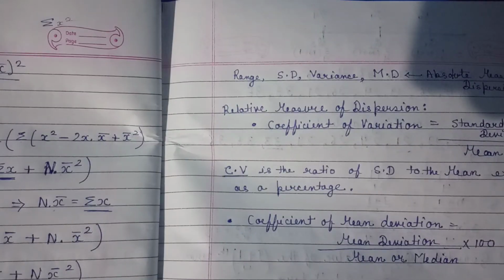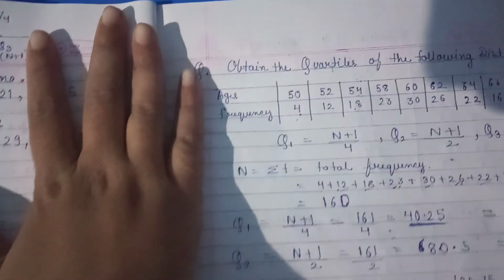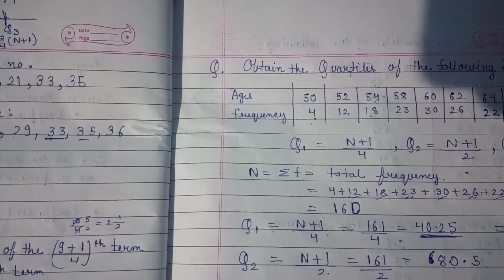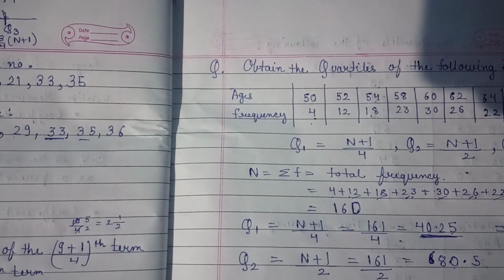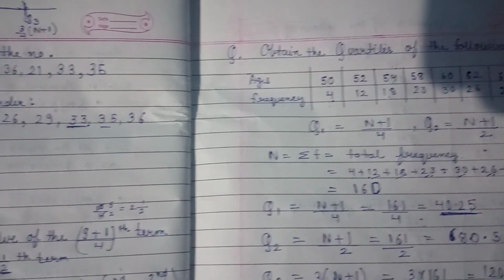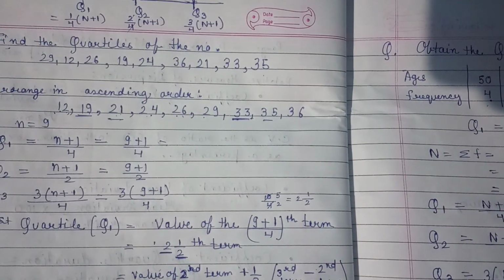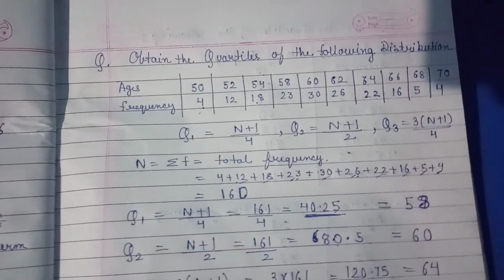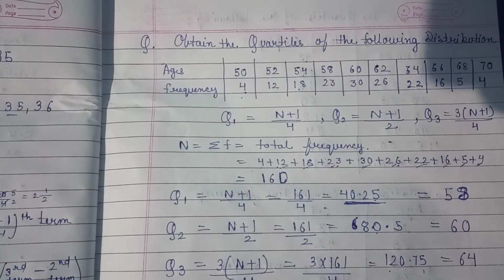We have studied another formula for standard deviation and relative measure of dispersion, and then we have gone through a deep discussion about quartiles. In quartiles we have seen all kinds of questions: if it is an individual series, how to find the quartile; if it is a discrete series, how to find it; and if it is grouped data, how to find quartiles. So this is all about today's class.